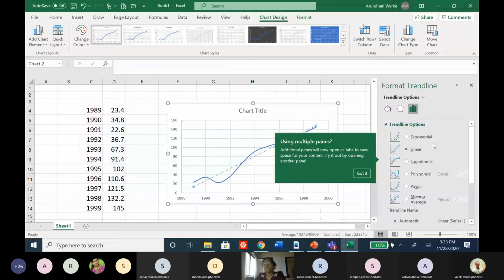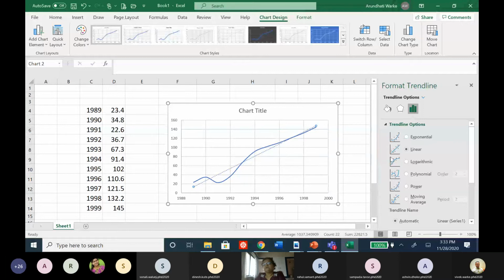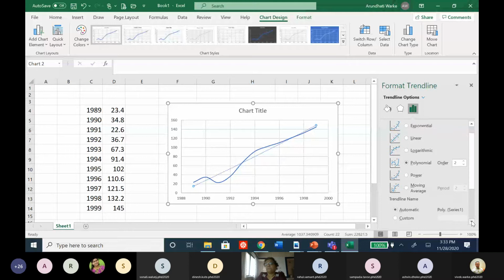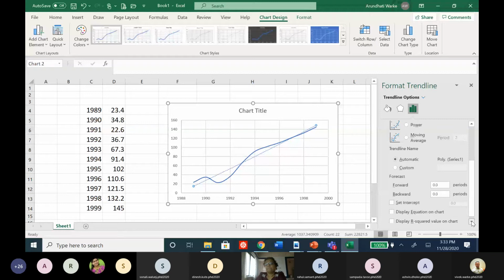And see the right hand side: exponential, linear, logarithmic, and next is polynomial. So polynomial of degree 2, correct? If I consider degree 1, then it will be a straight line, which comes under linear. Now polynomial of degree 2, and then I will go down and say, okay, display the equation. Now you will see that although it is not very clear because almost all the points are close, you can see the equation. The equation is a second degree equation.